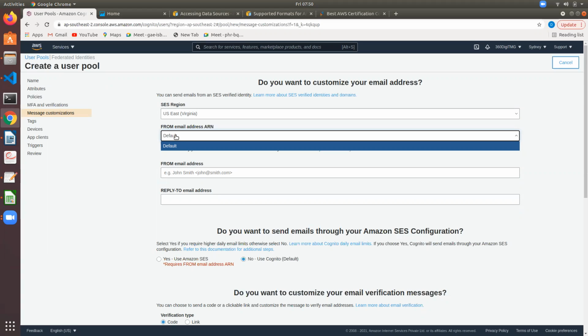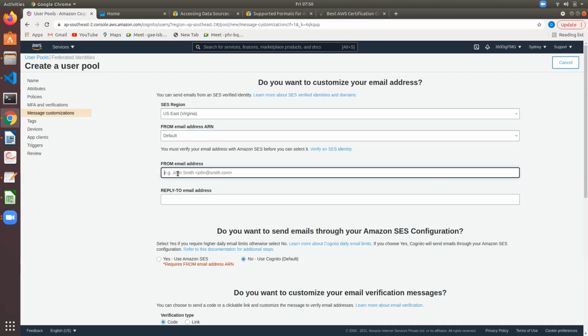Usually you will see no-reply mails; you should not send a reply back to those mails. They are all automated, and services like SES will send those messages. So from which email do you wish to push these emails to the registered users? From email address ARN, let's say default. Let us say Srija at 360DigiTMG is the default mail.